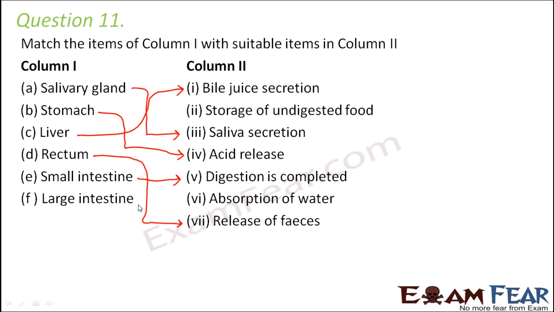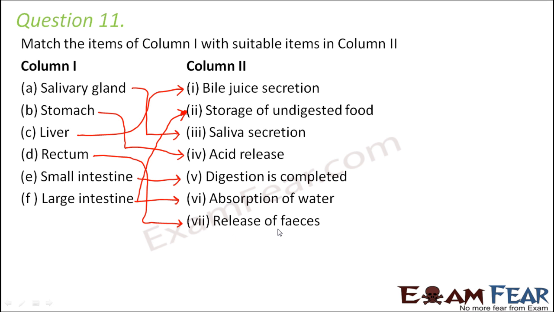Large intestine. In the large intestine, absorption of water happens. All the excess water in the undigested food gets absorbed here, and also the undigested food gets stored here. Whatever is not digested gets stored in the large intestine. Then the large intestine gradually absorbs all the excess water from the undigested food, and finally the undigested component is released in the form of feces.